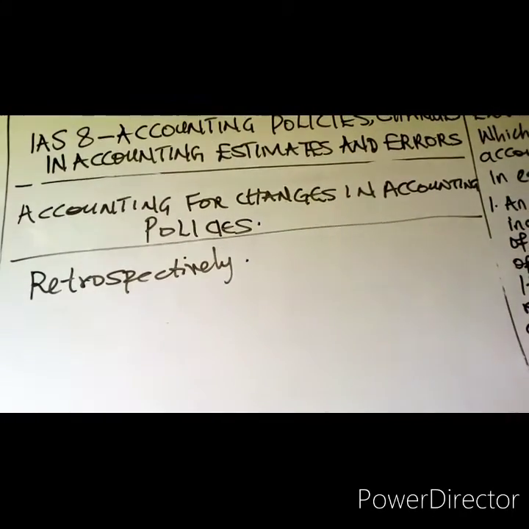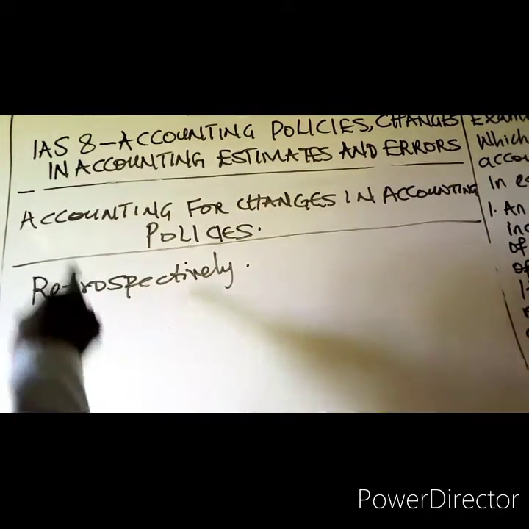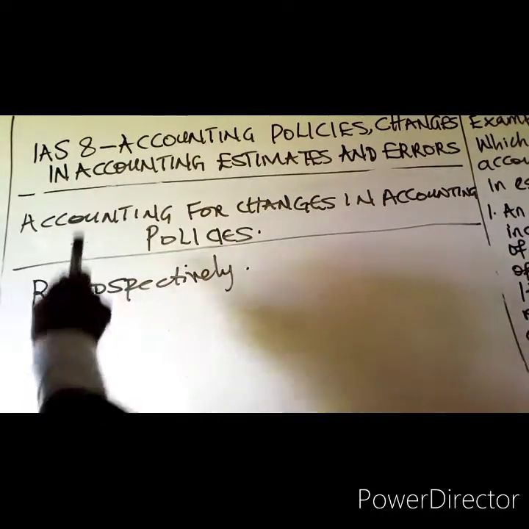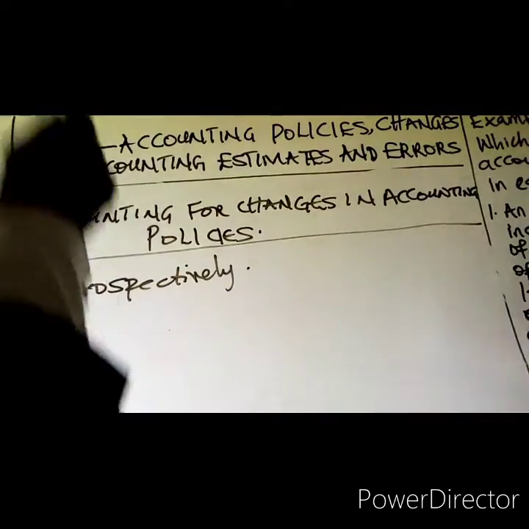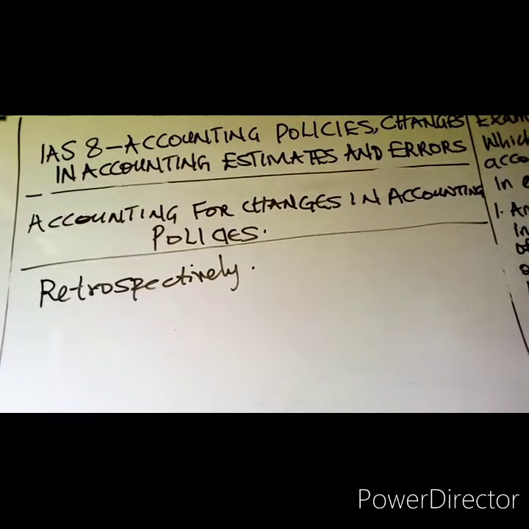In accordance with IAS 8, a change in accounting policies should be applied retrospectively, and adjustments must be made in the opening retained earnings.